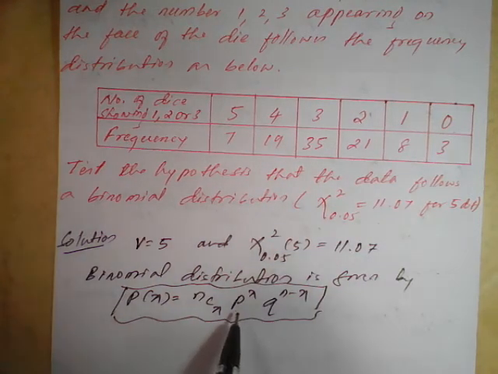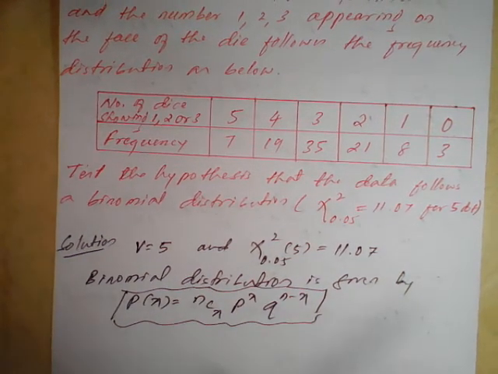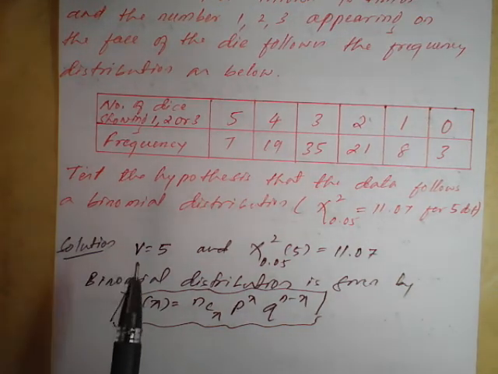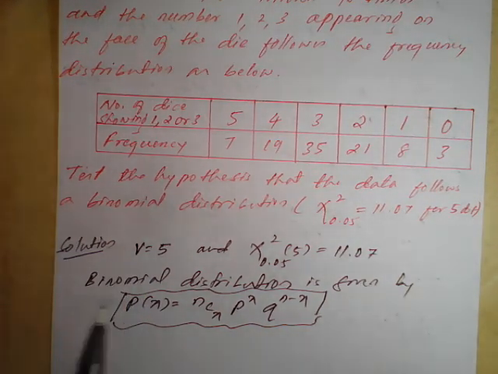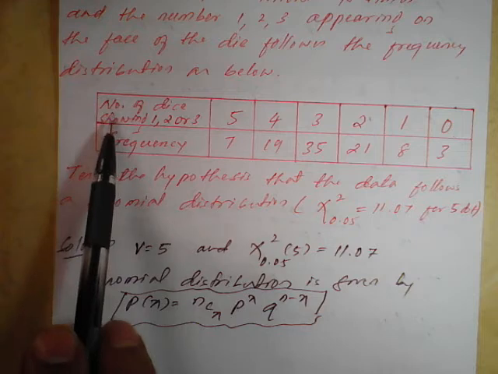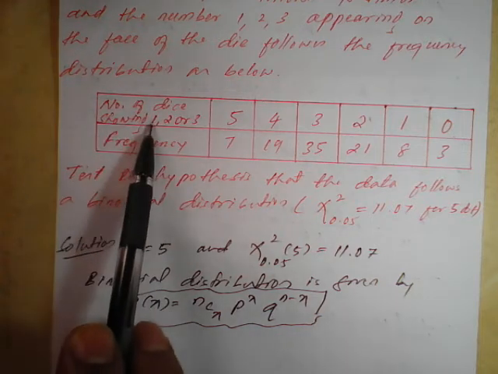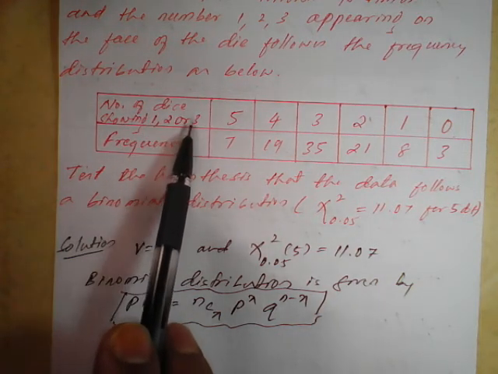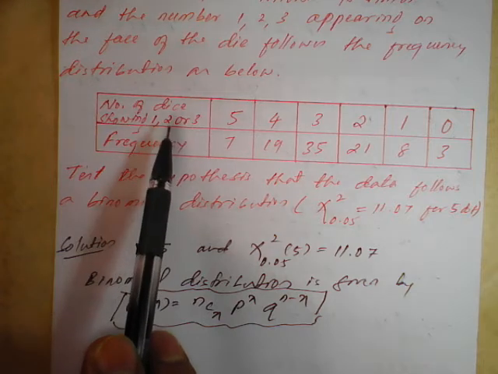The p value we need to calculate. This experiment is done using dice, so what is the probability here? It is the number of dice showing 1 or 2 or 3 on the top faces. So how to find the probability?